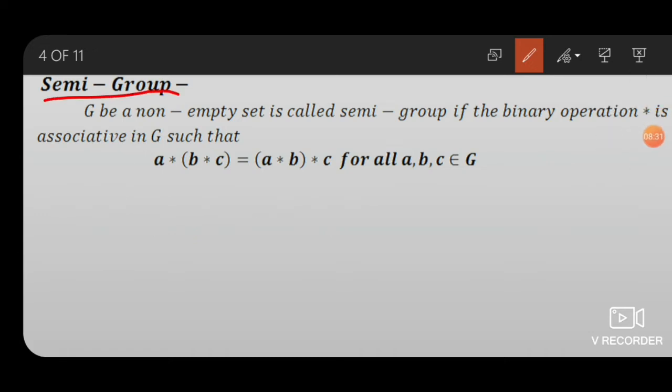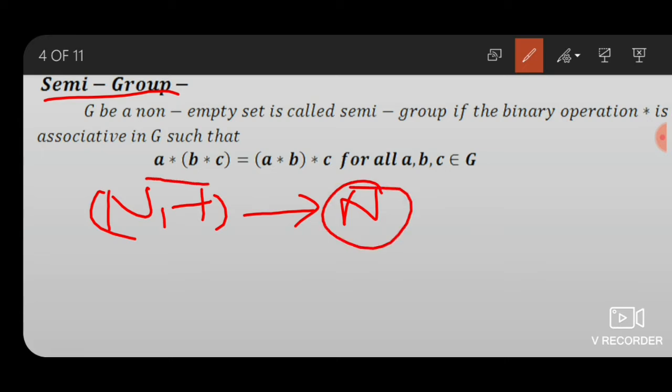Semi-group, some examples. The natural number N is a semi-group with respect to the operation of addition. Obviously addition is an associative operation on N, so these properties are satisfied.